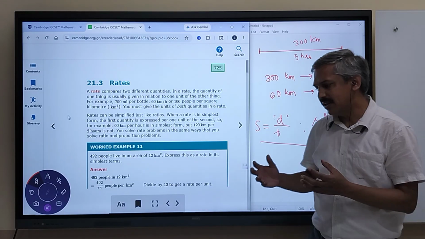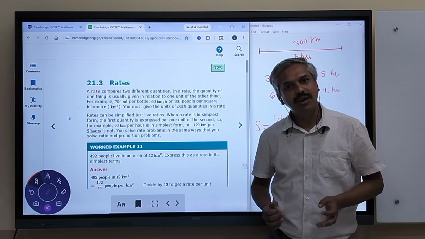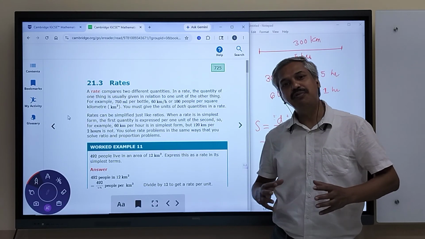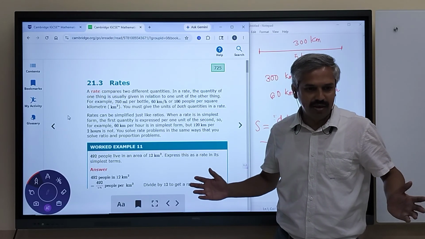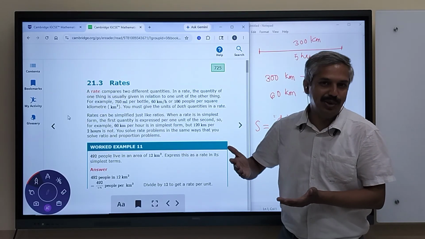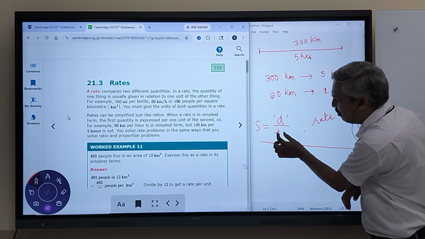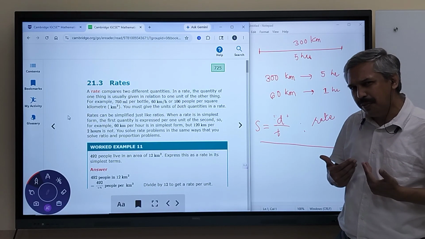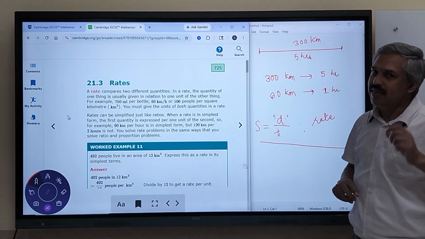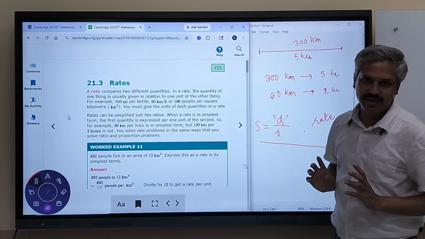There is a saying which says if you are in really big trouble, don't worry because things will change with time. And if you are in an extremely good, extremely happy situation, worry because things will change with time. All these sayings say that change will happen with time. And if we are to measure how much change has taken place per unit time, then we say this is the rate of change taking place.